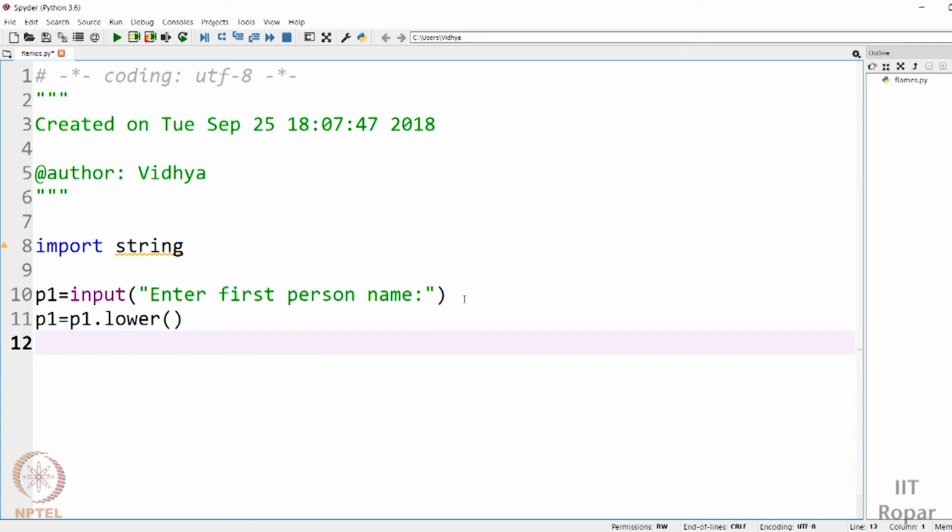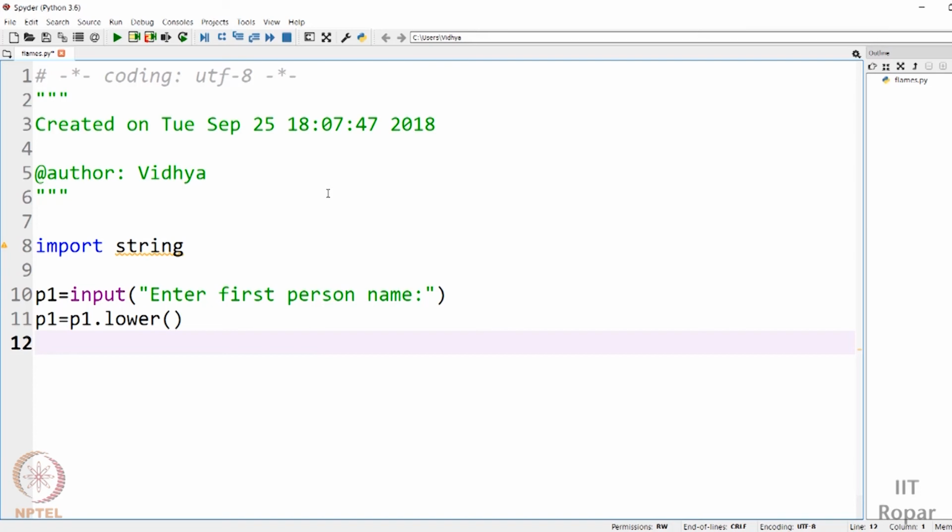In the example I have considered, I had just taken the first names. In case you're typing in your full names, you may give your first name, give a space, then give a surname. For example, Ajay Sharma. If that is the name, Ajay space Sharma, they may input. This space shouldn't cause a problem anywhere. What if the first person has the lengthier name? If it is Ajay Sharma and the second person doesn't have a surname, it's just Priya. This space should not be counted as an extra character in the future runs, and that shouldn't cause a problem. So we'll trim off all the spaces from the names.